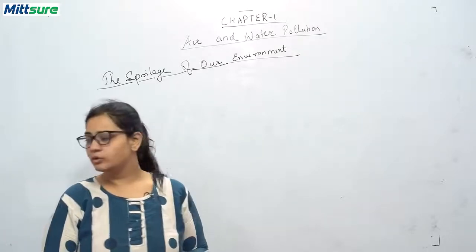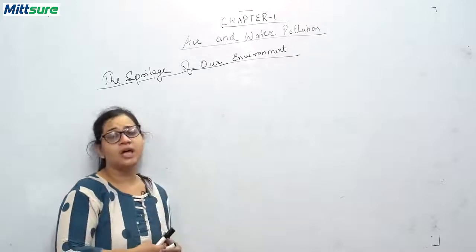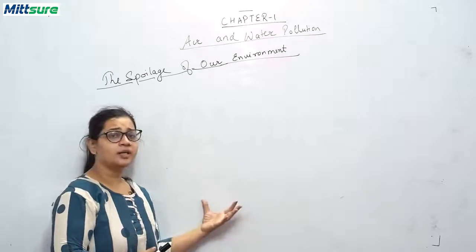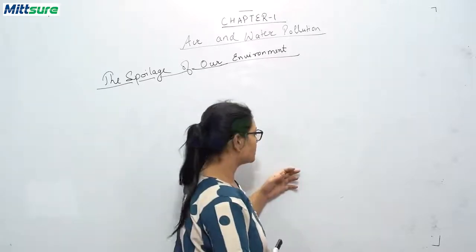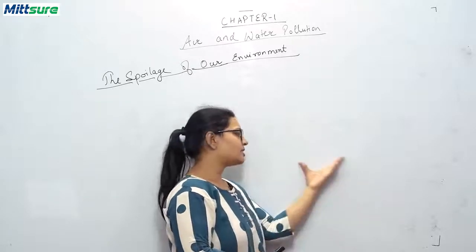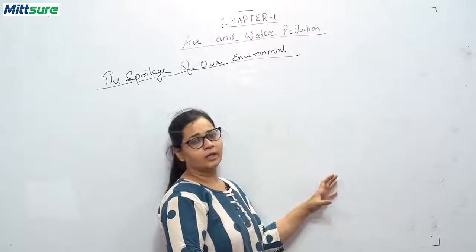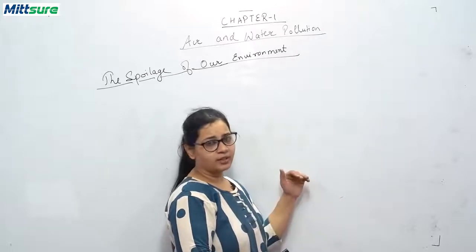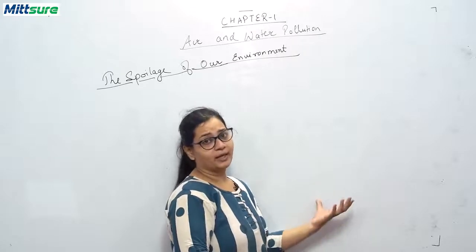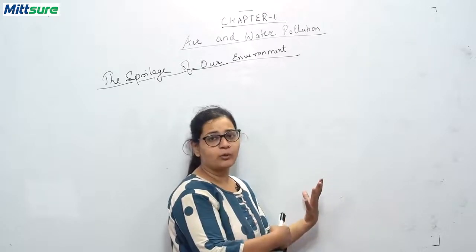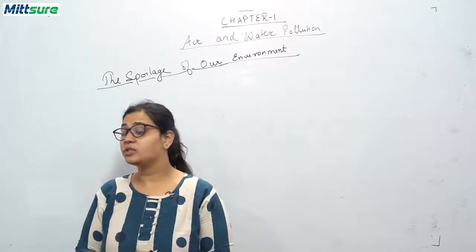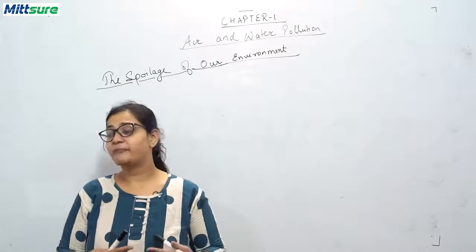Now students, a large number of plant and animal species have been lost because हम जब trees cut down करते हैं, so suppose we are cutting down these trees. What happens? Suppose there was a species located only there, and that species depended on a certain plant. Suppose another animal species depends on that particular plant, so that animal species also dies out. So because of greed, many plant and animal species have disappeared or become extinct.